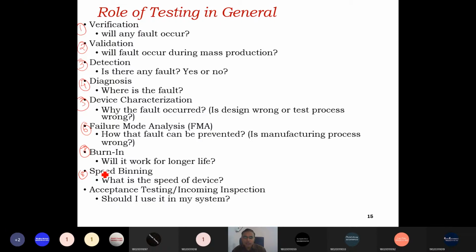Is it working properly or not? So speed binning. And the ninth one, acceptance testing and incoming inspection. Should I use it? Can I use this IC for my system or not? That can be tested using acceptance testing.